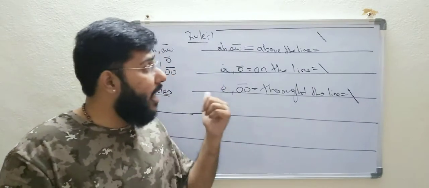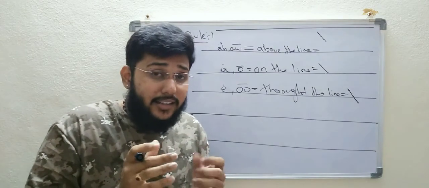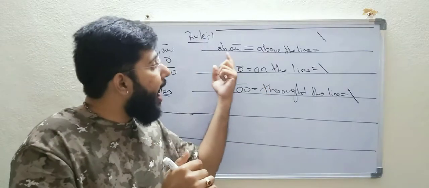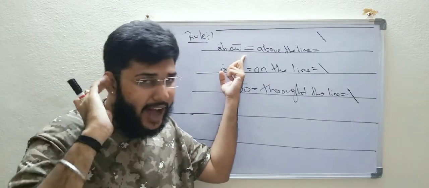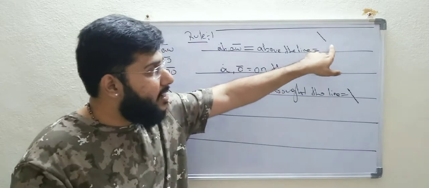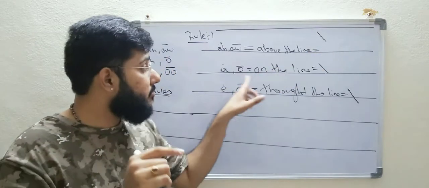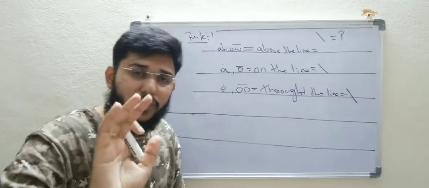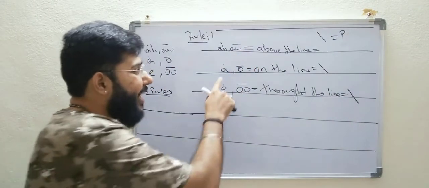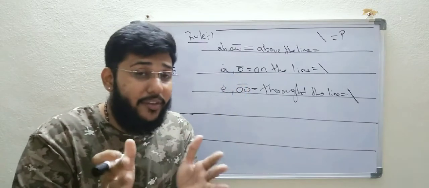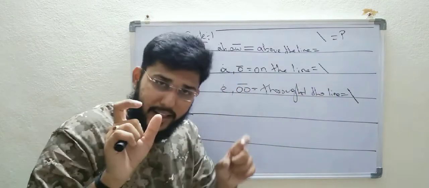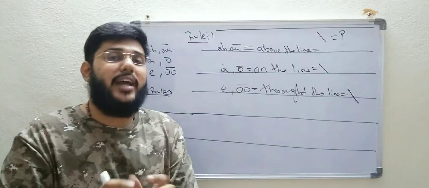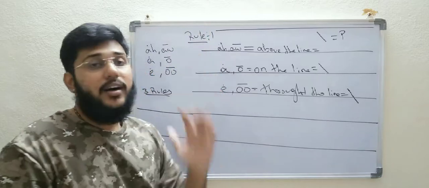In the previous session I was explaining regarding the sounds and where to start writing the stroke. For any word with the R sound, start writing the strokes above the line. I just took an example, please stroke. It can be any stroke. With the A sound or with the O sound, any word if you are hearing, start writing on the line, and with E or O, you have to start writing through the line. So this is the golden rule number one.